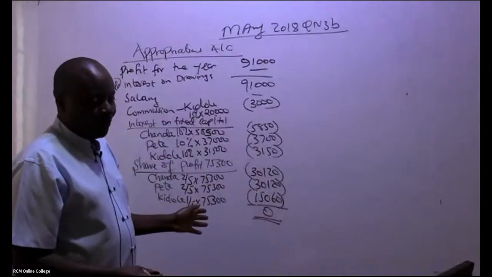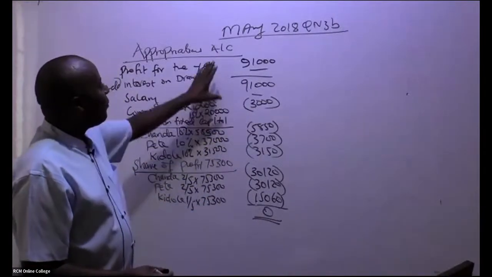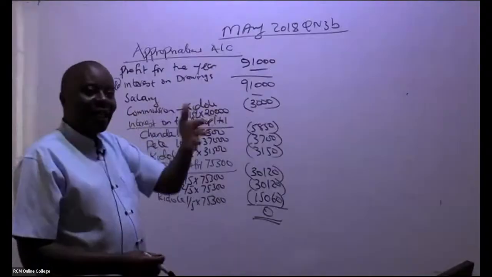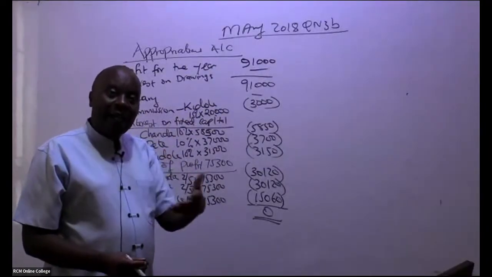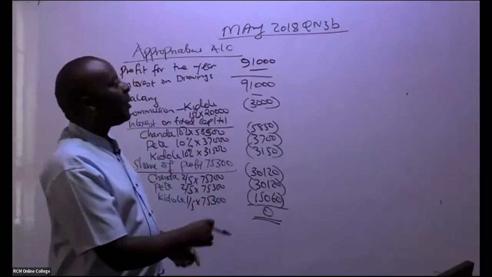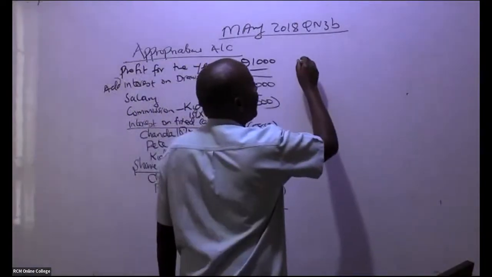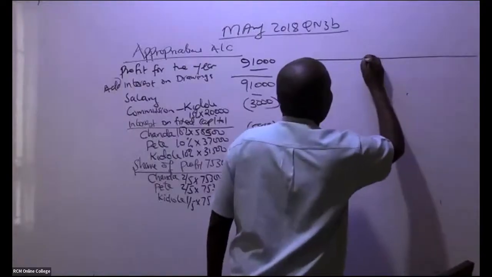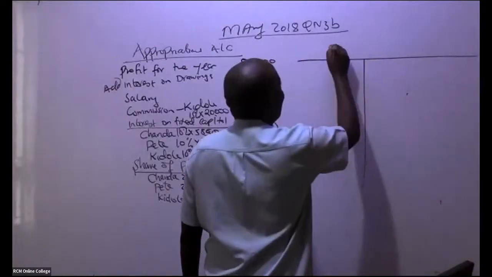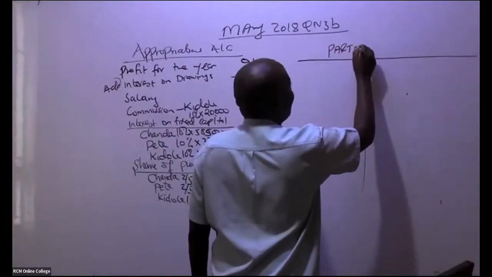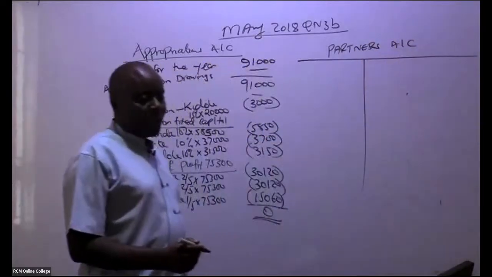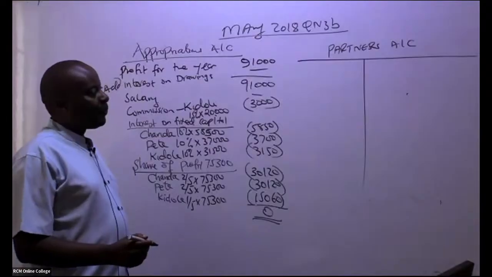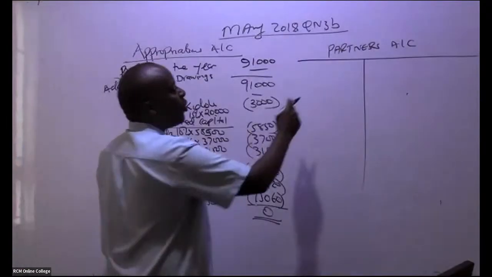Now, once I have this appropriations account, practically, this is something I normally see happening at the end of every year because I run a partnership. So in this case here, practically, you go ahead and give us just an account called partners account. Give us the partners account. So this partners account, what do we have here?